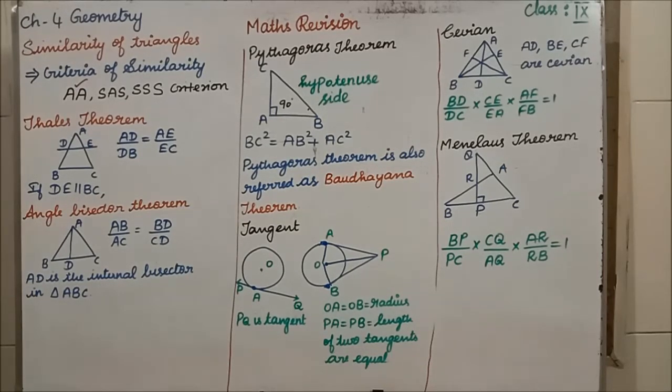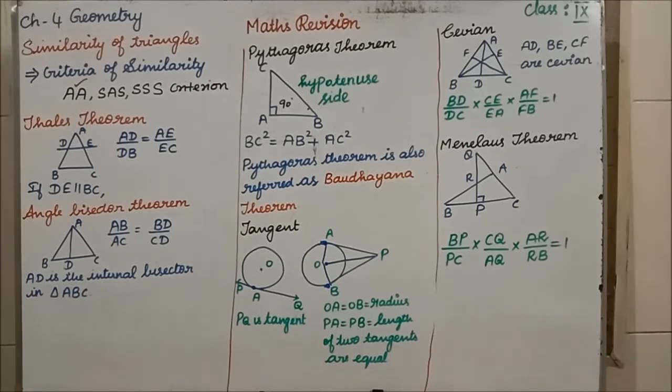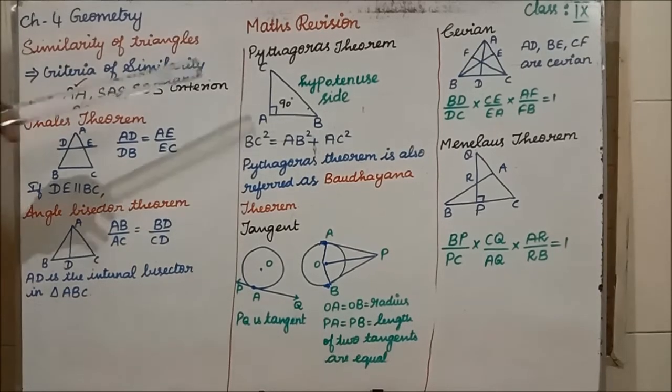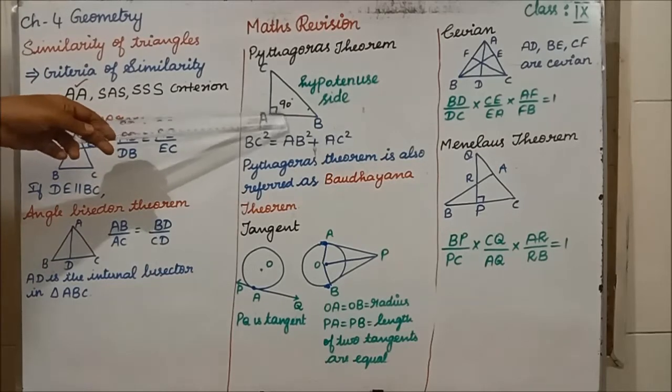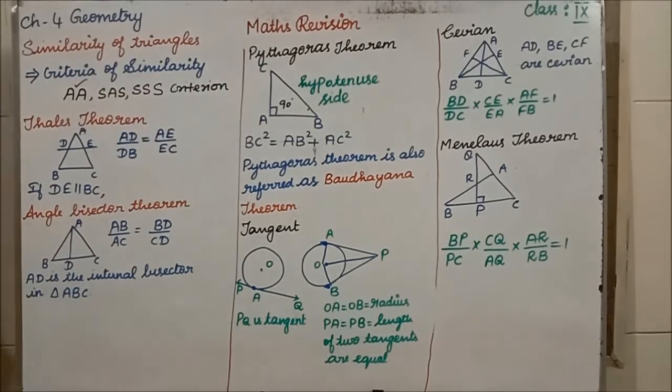Clear? The next very important theorem is Pythagoras theorem. I told you many times it is a very important theorem, isn't it? Now, in Pythagoras theorem, what do we have to think first? Pythagoras theorem means we will be taking a right angle triangle. Right angle triangle means one angle will be 90 degrees. The side opposite to 90 degrees is what? Hypotenuse side.